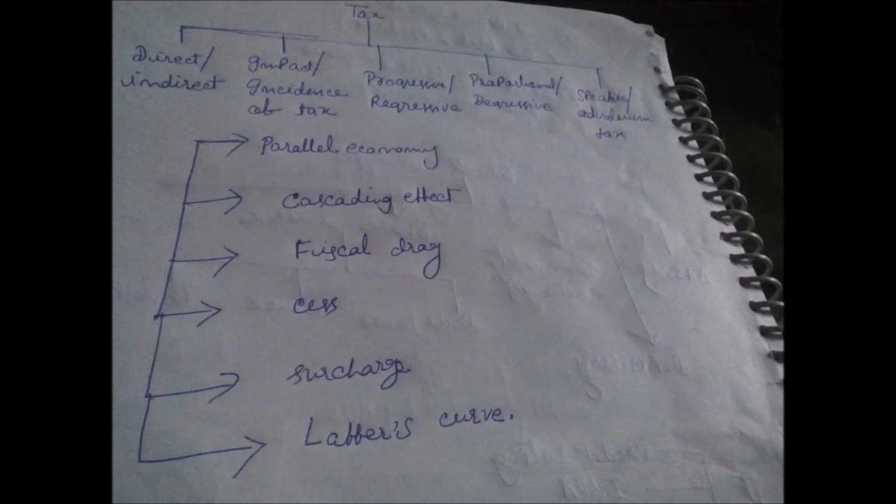How is cess different from surcharge? Keep this in mind while reading. What is Laffer's curve? What kind of relationship between the two terms is determined by Laffer's curve? Keep this in mind.